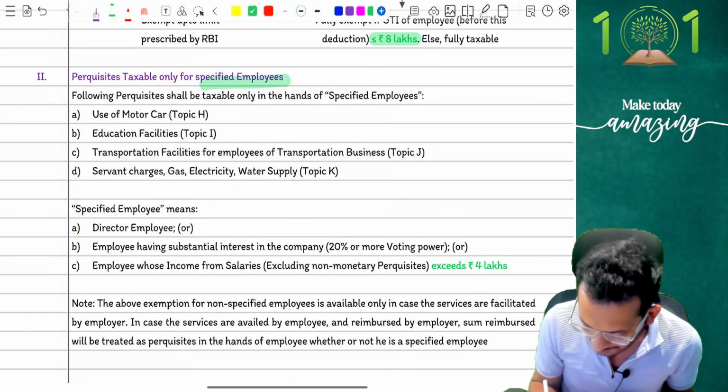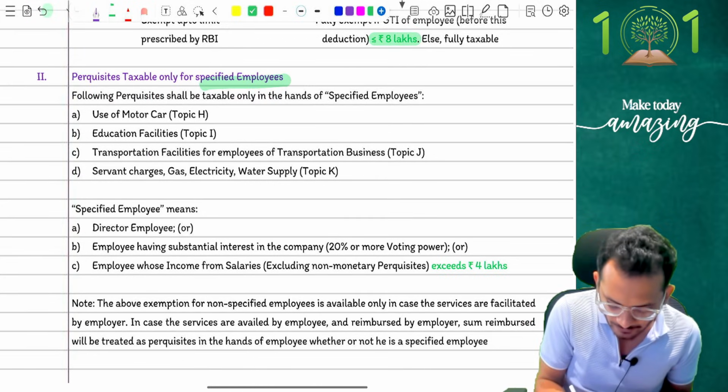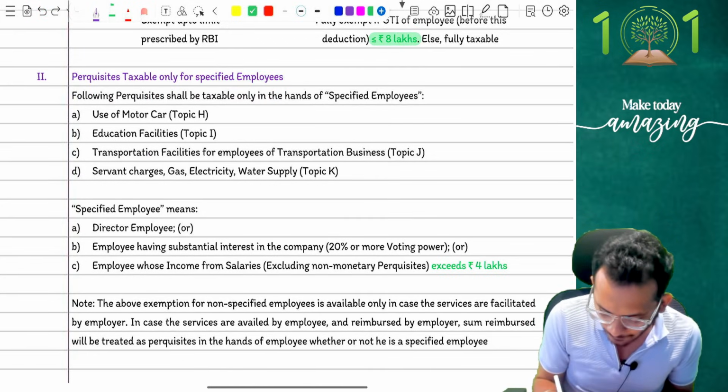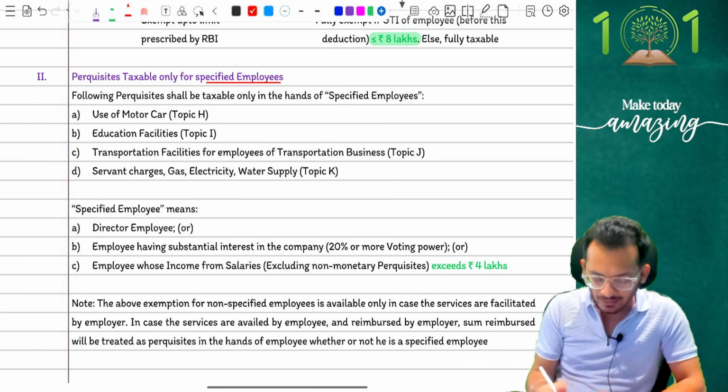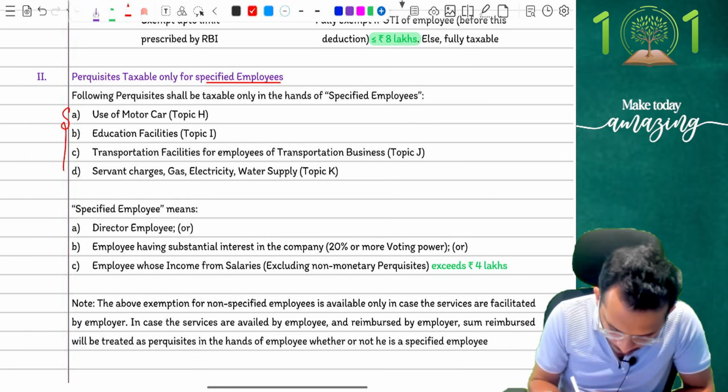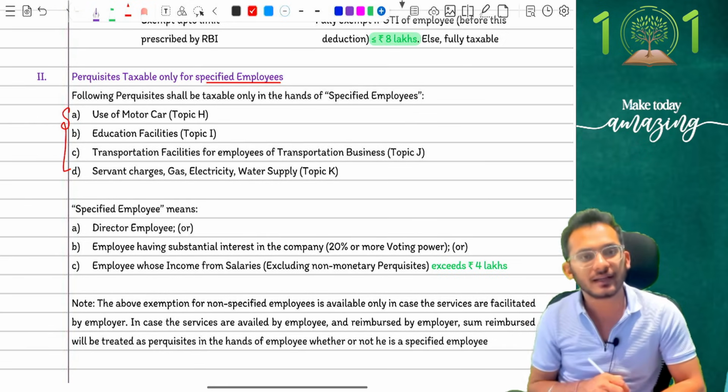For those who know people, we have a topic called specified employees. Specified employees used to come and say that if you are an employee who is a little richer from income tax perspective, then in that case, these 4 perquisites which were given to you were treated taxable based on the conditions given.